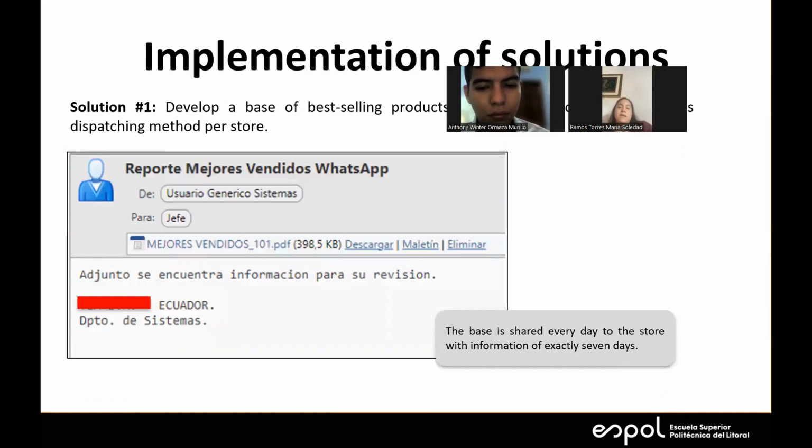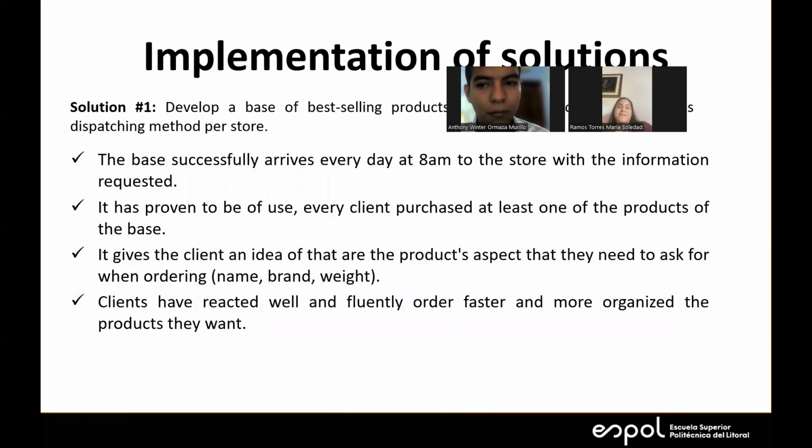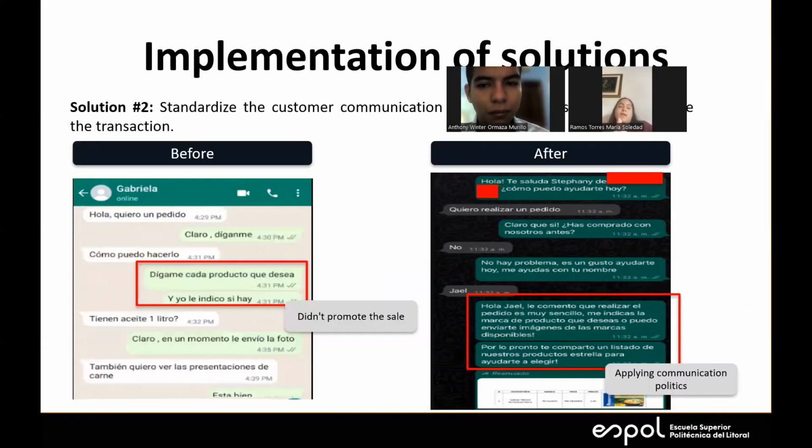Here we have the mail that she received every day, that is automatic. A little benefits. Then we have each solution. In the second one, we have the standardizing of the communication. For this e-commerce seller specifically, we did a training face-to-face because she was close to us, and all the data was taken in that store.